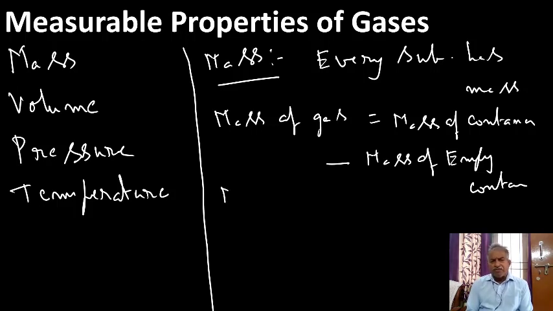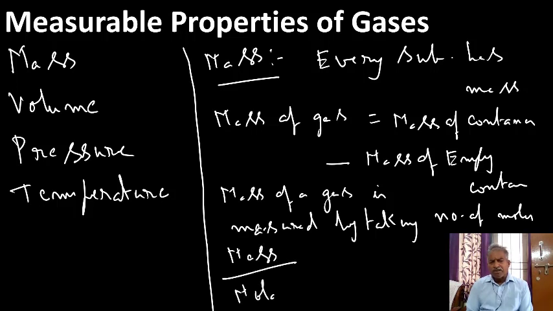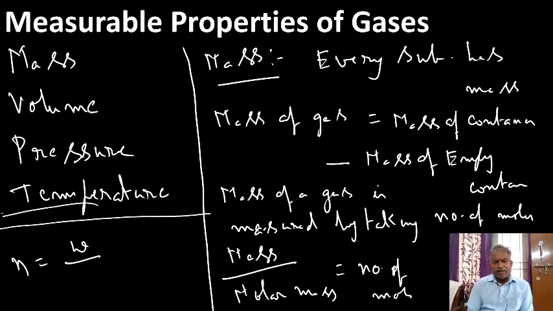In general, mass of a gas is measured by taking the number of moles. Therefore, mass by molar mass equals number of moles. Therefore, n equals w by M. n is the number of moles, w is the mass of the gas, M is the molar mass.